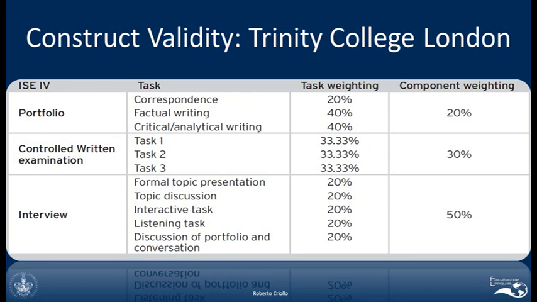Okay, and also, you need to be able to give a presentation in the language. You have to have a topic discussion to interact with another person. Okay, you have to discuss the things that you wrote in your portfolio, so you have to listen to the person as well. You should be able to have a conversation. As we can see, in terms of the construct, in terms of the skills that are being measured, Trinity College London integrated skills in English has a much higher level of construct validity than ELASH.